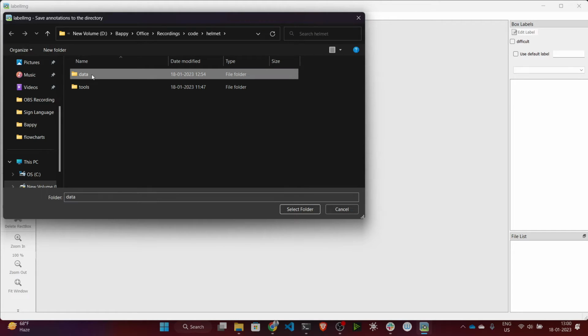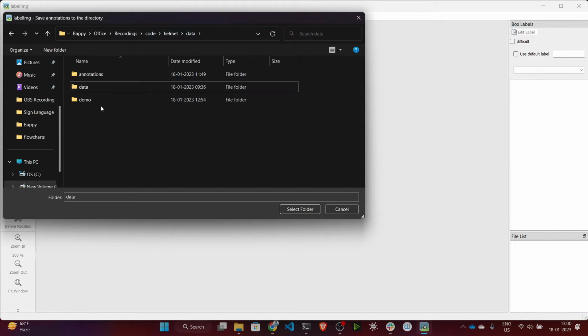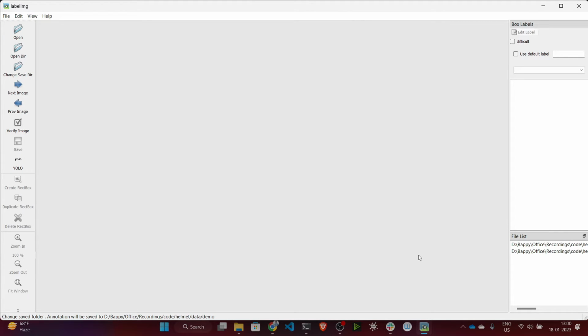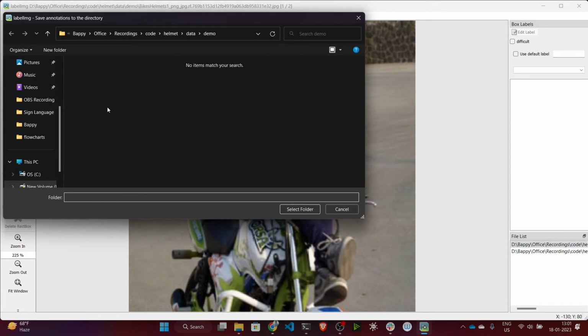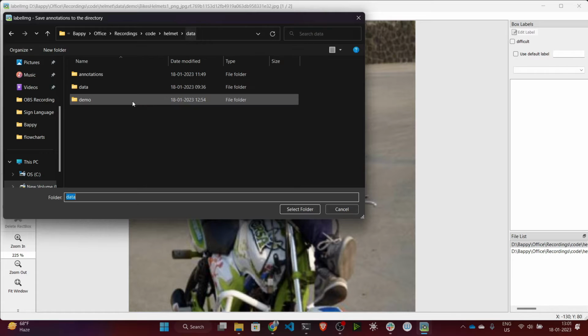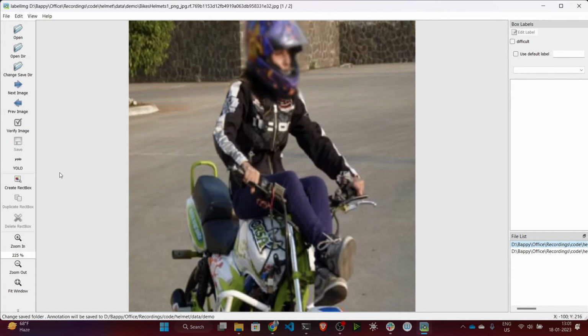Why is it not working? Data, demo. Okay guys, this is the image, and it has loaded. Now, before that, you need to change the save directory. You can click here and select the same folder as your annotation file. I will select this folder, because after annotation it will save the annotation file in the same folder.